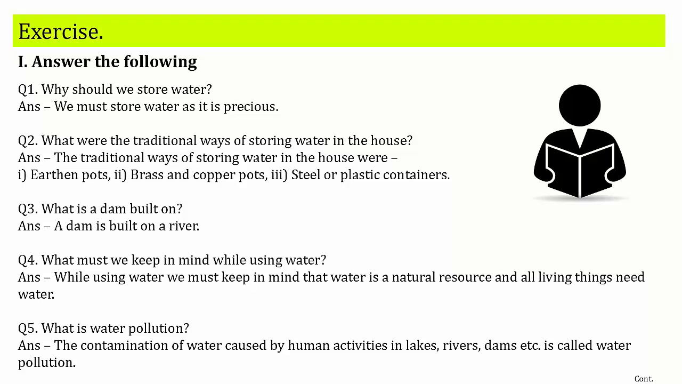Question 5. What is water pollution? Answer. The contamination of water caused by human activities in lakes, rivers, dams, etc. is called water pollution.